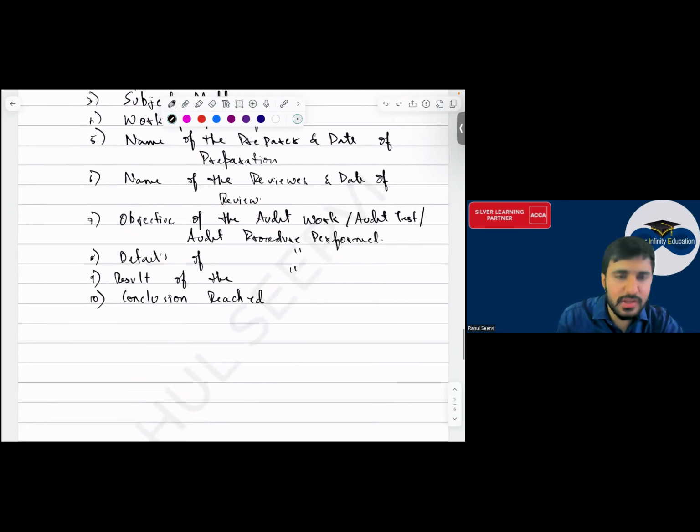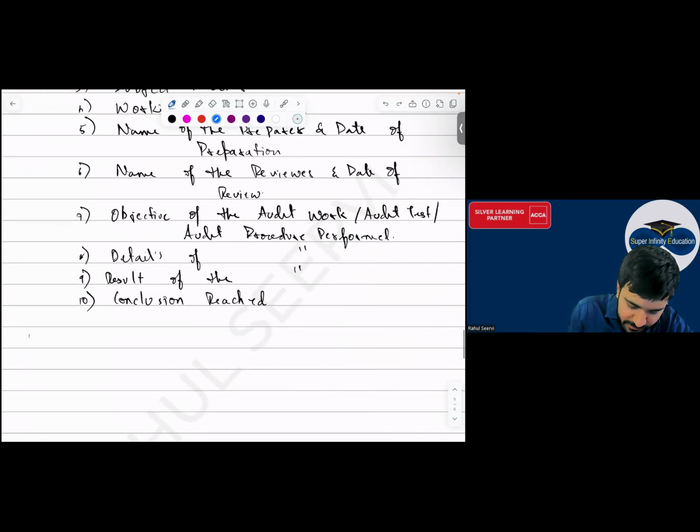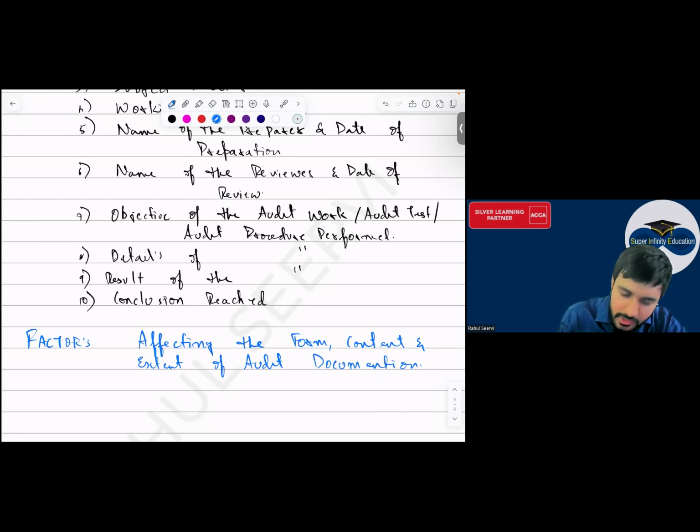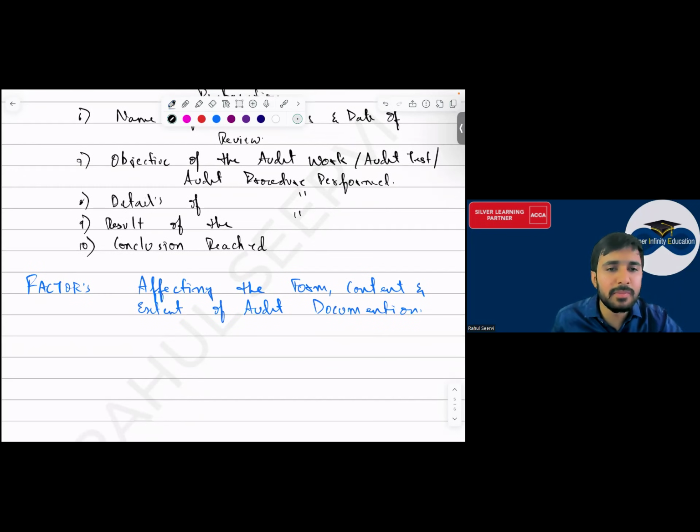Now, coming to the next one, that is the factors affecting the form, content, and extent of audit documentation. Sir, audit documentation कैसे affect होगा, sir? Audit documentation will be affected for multiple reasons, yes, sir.